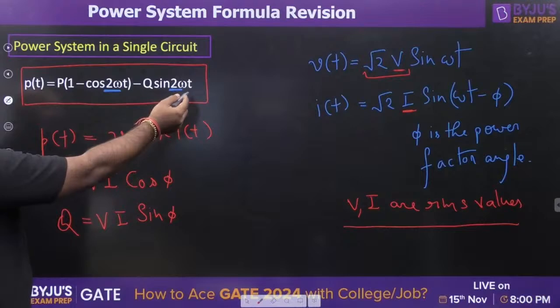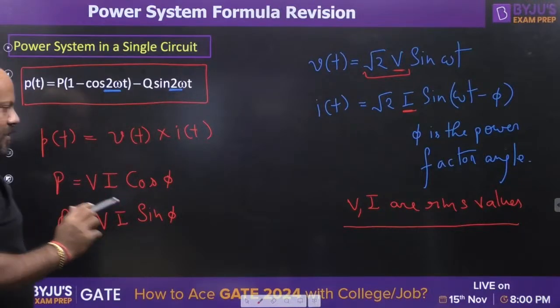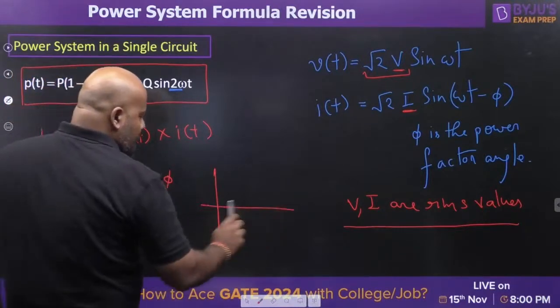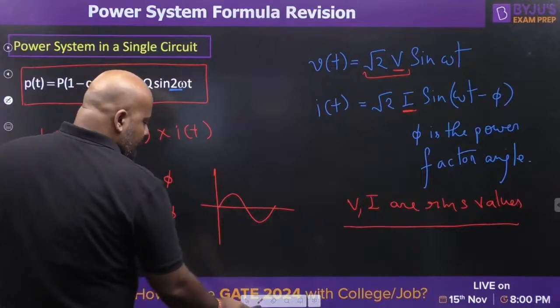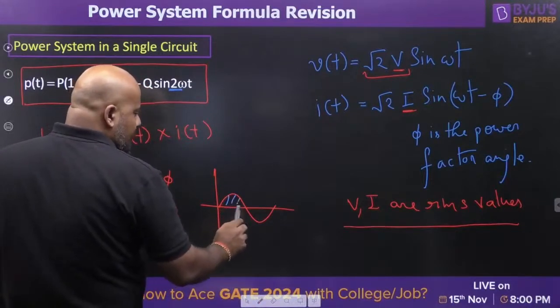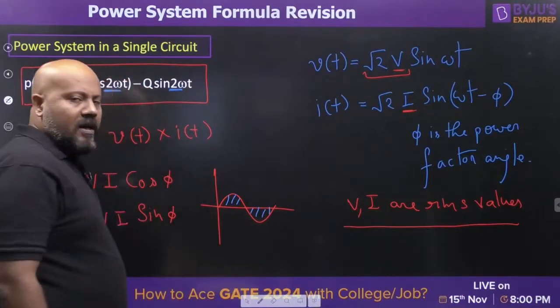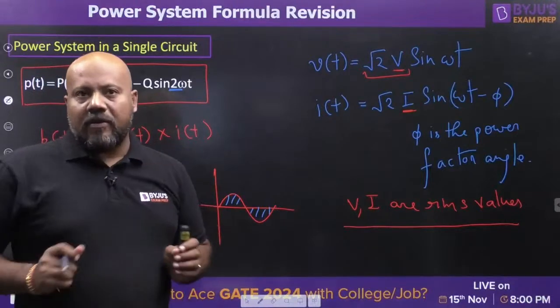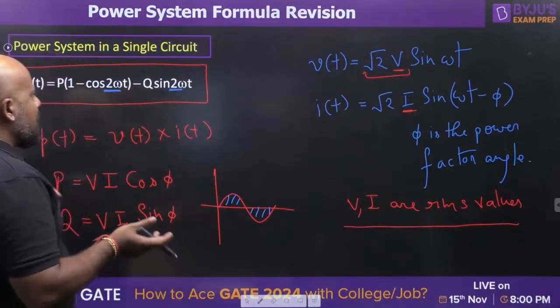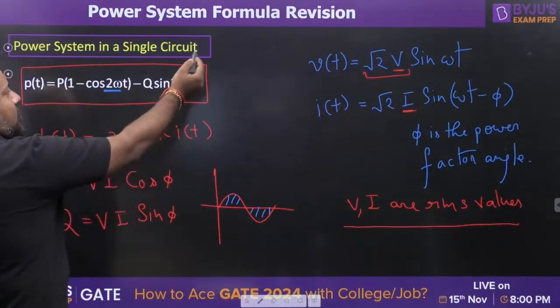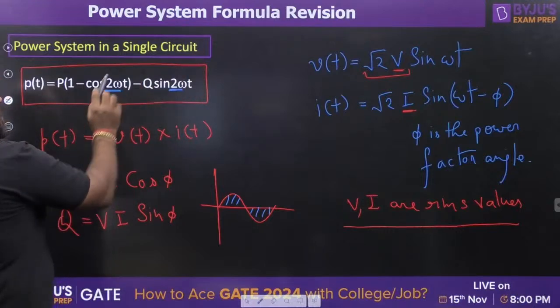Second, if you talk about the average power, if you take the average of this instantaneous power, what will happen? Any sinusoidal function, if you take the average for one complete cycle, then this area and this area are going to cancel out, and the average of the sinusoidal function is going to be 0. So the sin 2 omega t term is going to be 0, and the cos 2 omega t term is going to be 0.